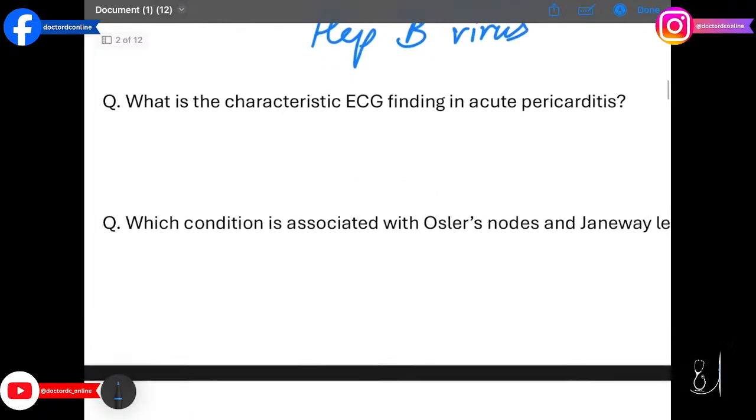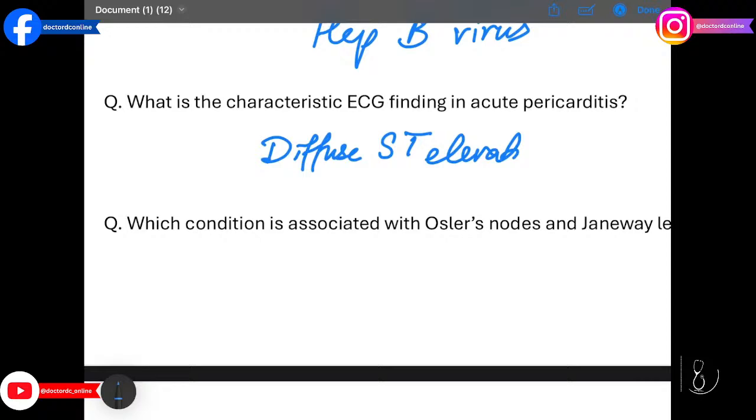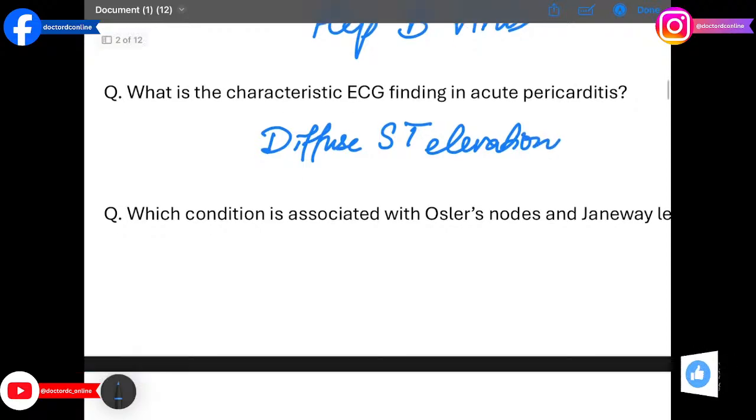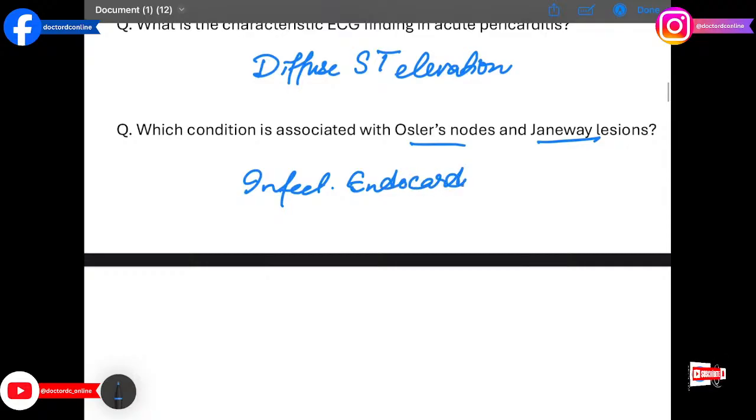The next question is, what is the characteristic ECG finding in acute pericarditis? The answer is diffuse ST elevation. Widespread ST elevation with PR depression is seen due to pericardial inflammation. The next question is, which condition is associated with Osler's nodes and Janeway lesions? The answer is infective endocarditis. These peripheral signs result from septic emboli and immune complex deposition.